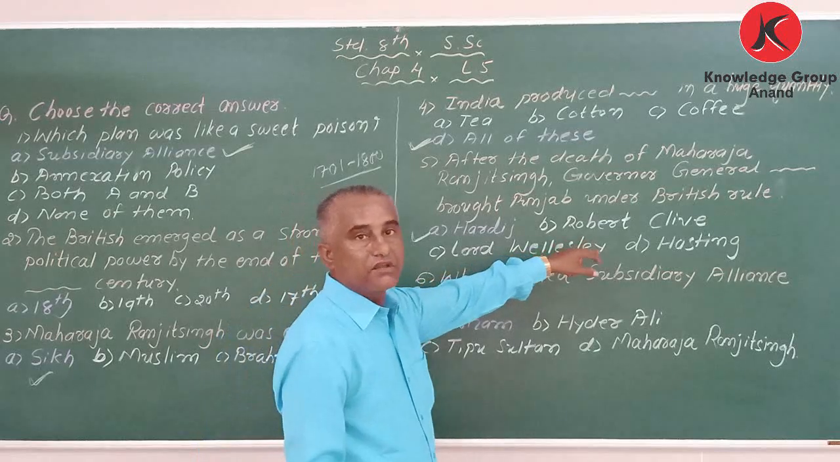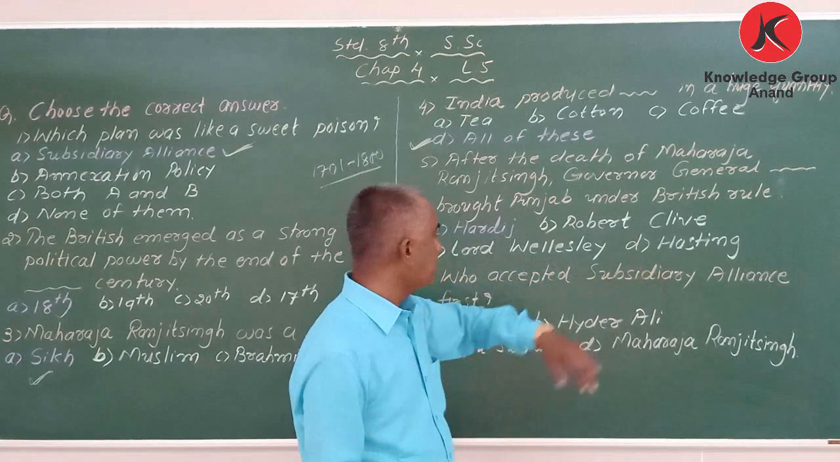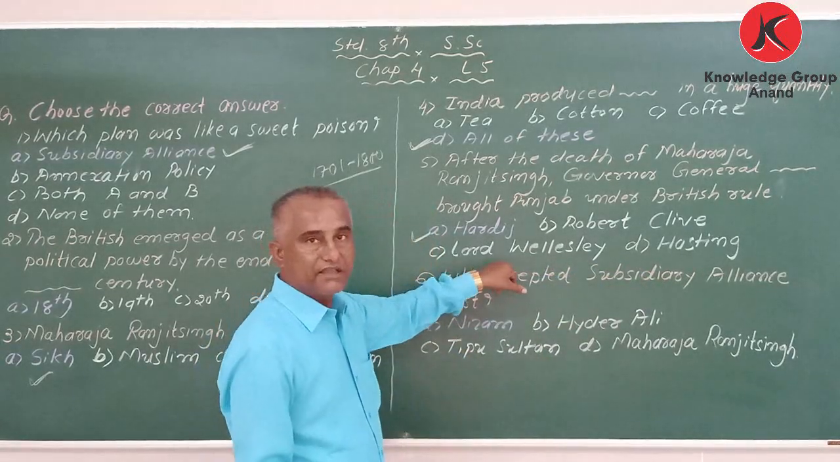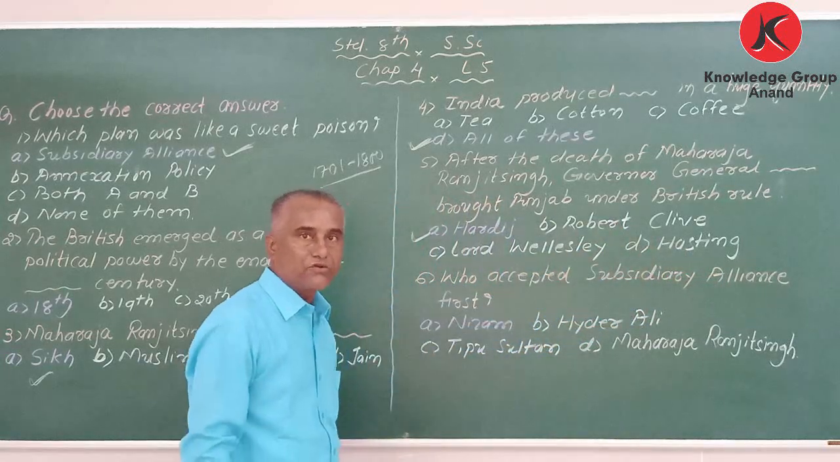Robert Clive was involved in the Battle of Plassey. Then Lord Wellesley, annexation policy. And Warren Hastings, that I will explain to you later on.